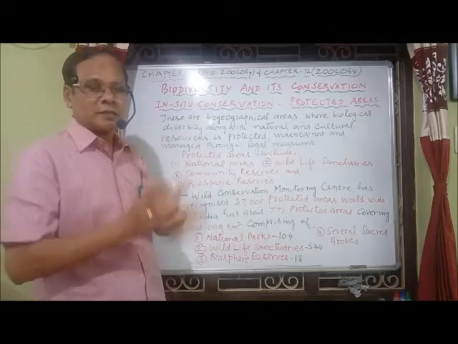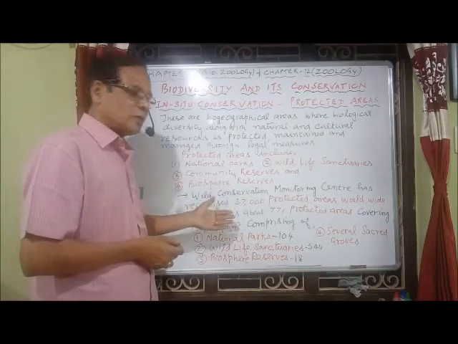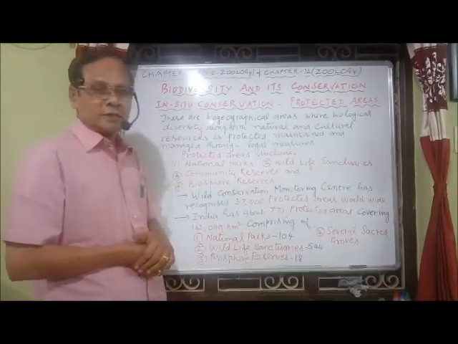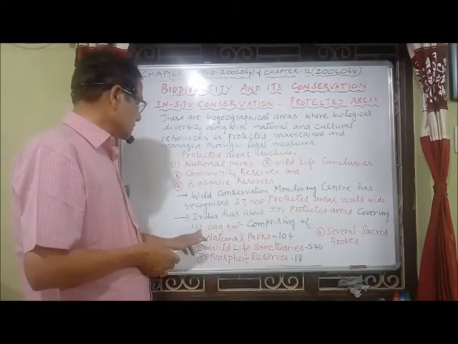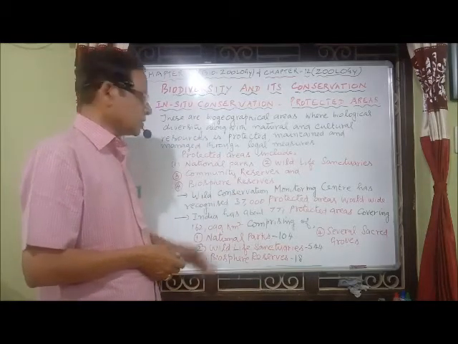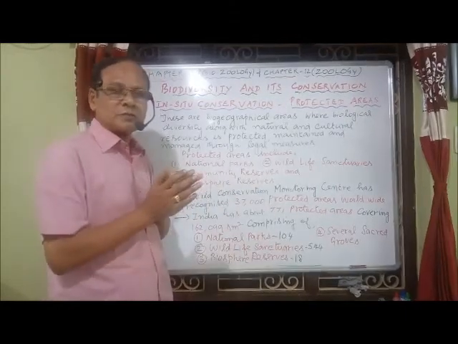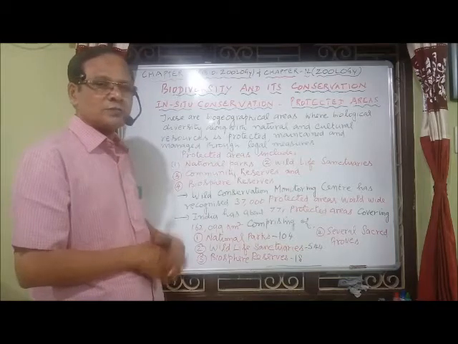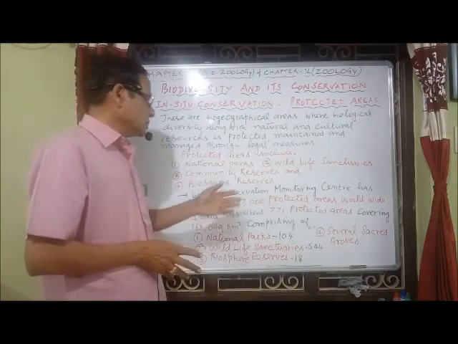Out of this, India has nearly 771 protected areas, covering an area of 1,62,099 square kilometers.